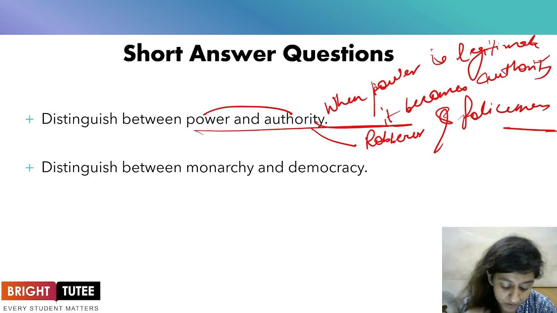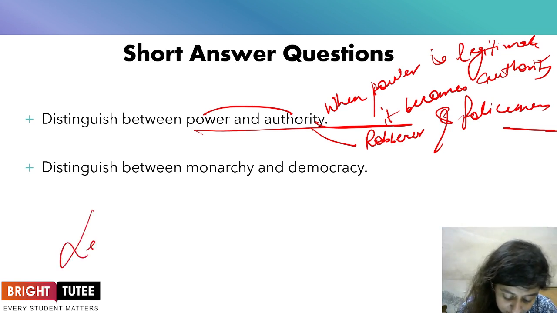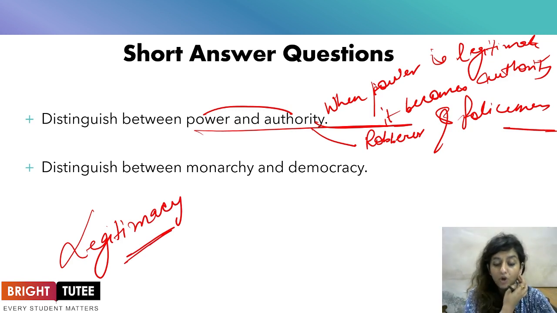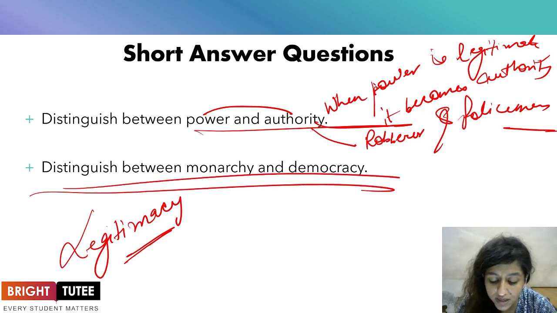It talks about how power is different from authority. What distinguishes these two is the legitimacy, right? Power is something where we ask whether the exercise of the power is legitimate or not. If you have legitimacy over the power, that is only when it becomes authority, else power can be exercised by each and every person present.